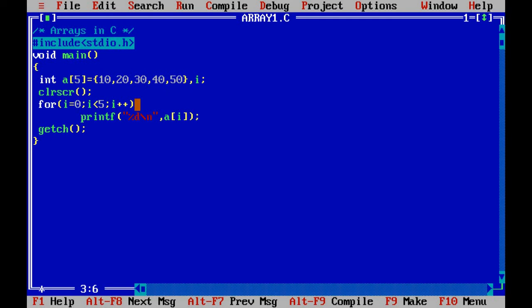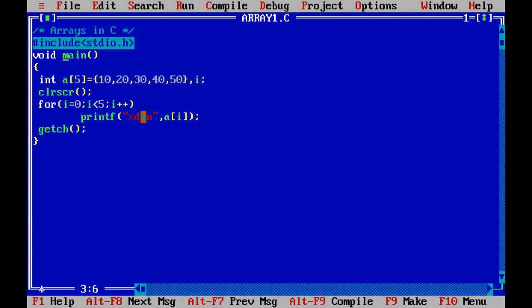The first element is stored at index 0, the second element at index 1, the third element at index 2, and so on. So here the value of i is incremented by 1 every time. And inside the loop we are printing the elements of the array one by one.